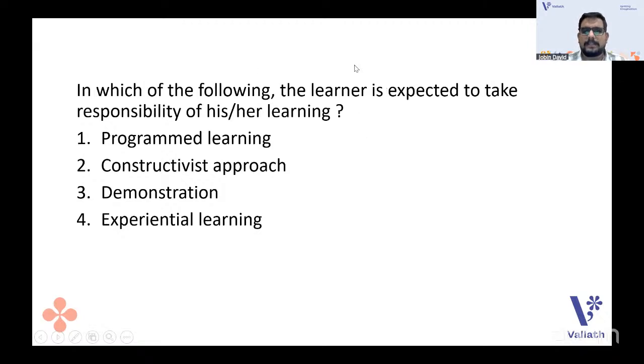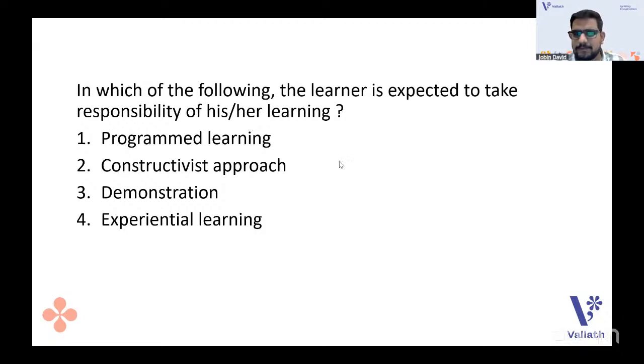In which of the following is the learner expected to take responsibility of his or her learning? So read the question very carefully and then answer. Options: programmed learning, constructivist approach, demonstration, experiential learning. Where is the learner taking charge of his or her learning? Is it programmed? Is it constructivist? Is it demonstration? Is it experiential learning? What do you think, guys?